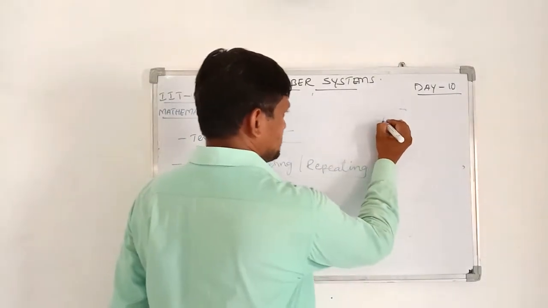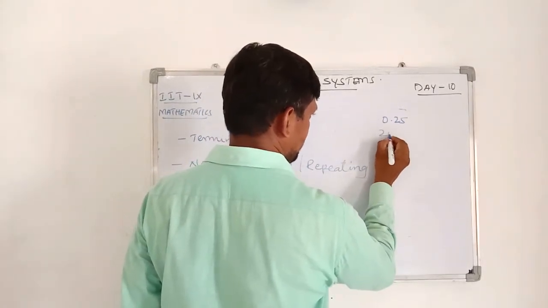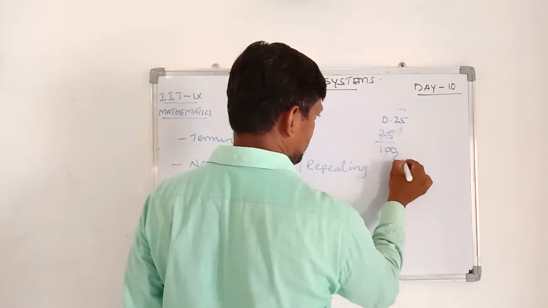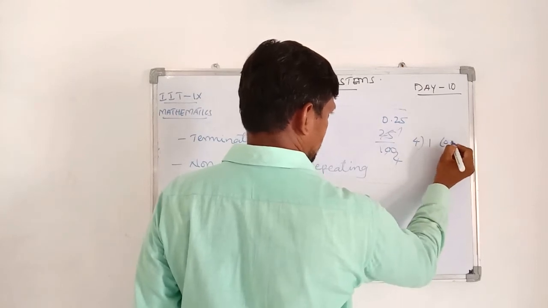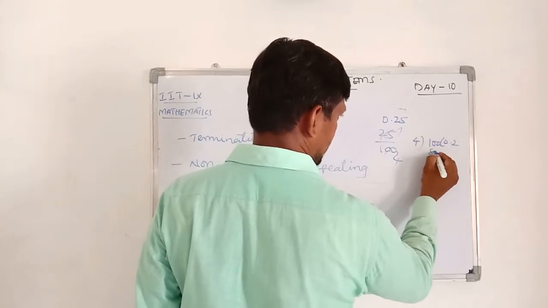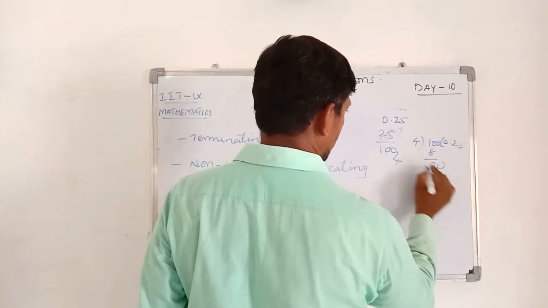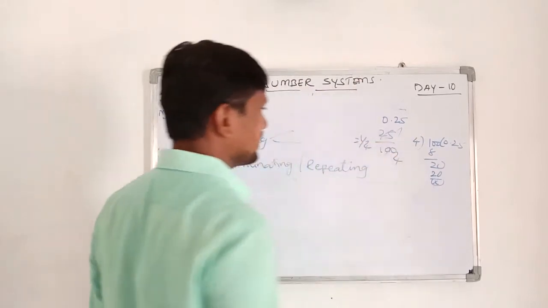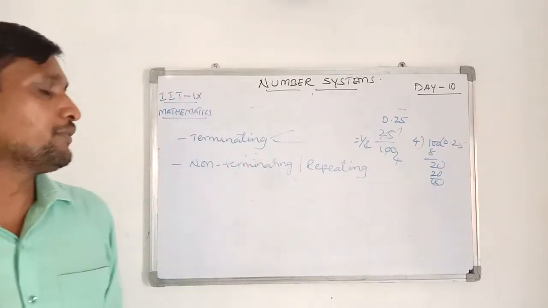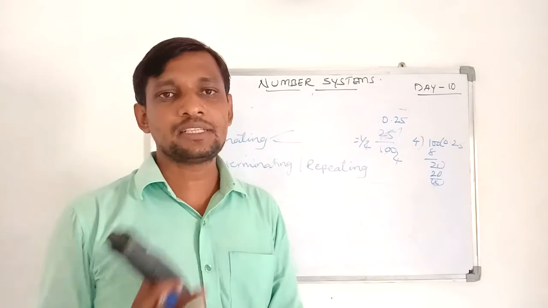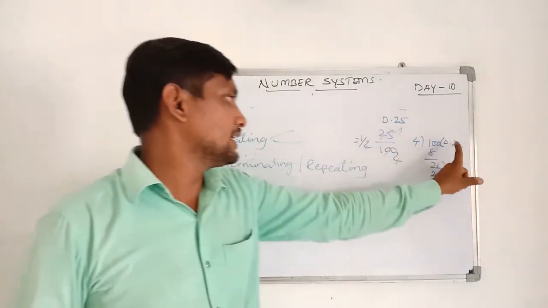Example, I am taking 0.25. So now change it into fractions. That is 25 by 100, which is 1 by 4. Now I am doing the long division method here. So here 1 by 4 is a terminating decimal. After 2 steps, I am getting a remainder 0. You may get it after 2 steps or 3 steps or after the final step. That means after some steps, if you are getting a remainder 0, then that decimal is called terminating decimal.